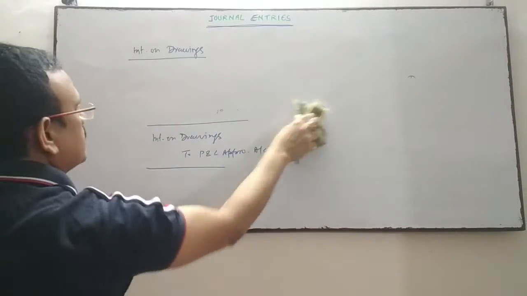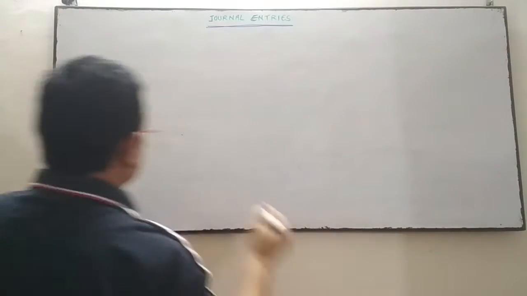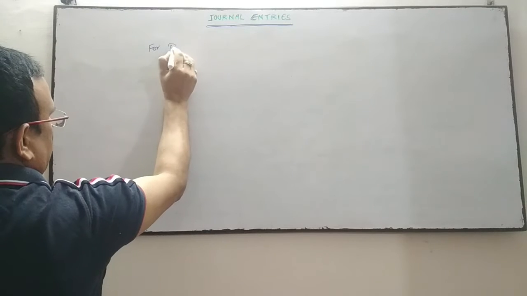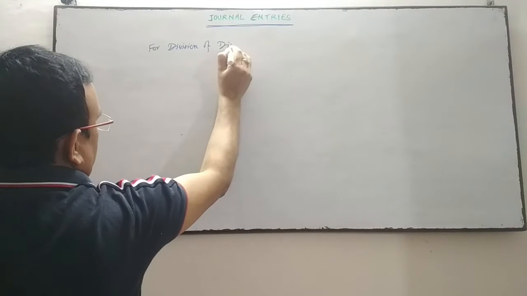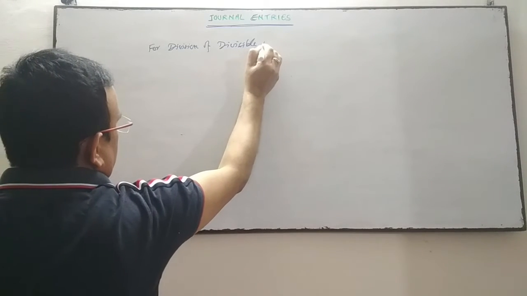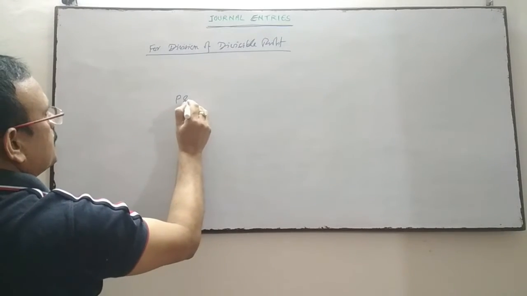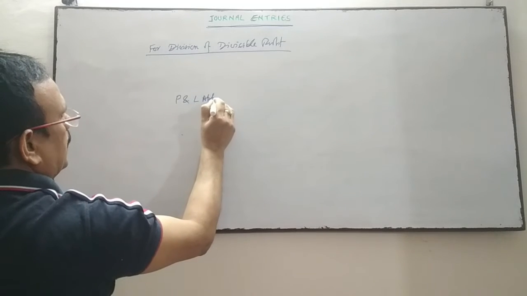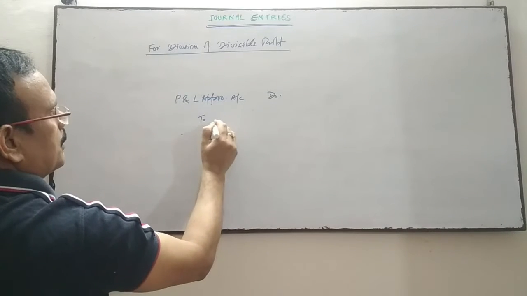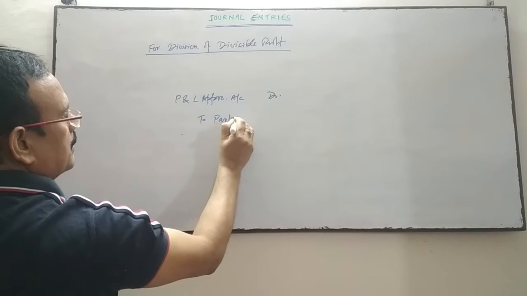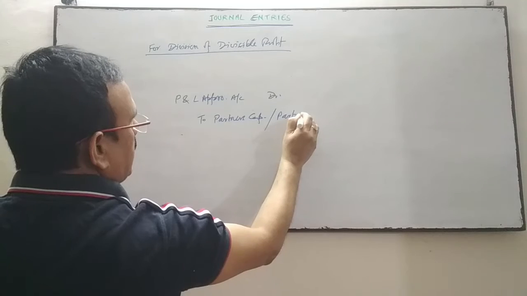Next is for division of profit. Division of divisible profit. PL appropriation account debit to partners capital account or partners current account, as the case may be.